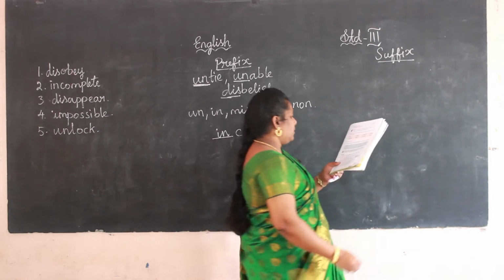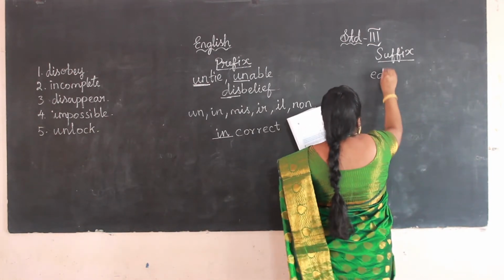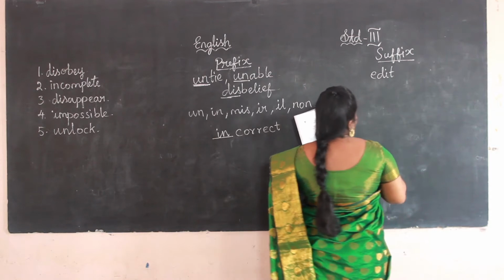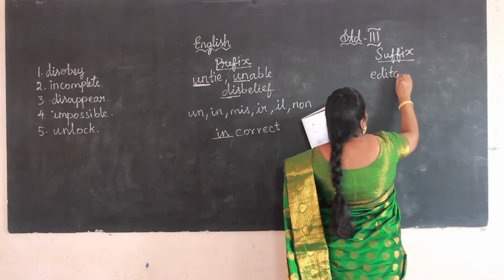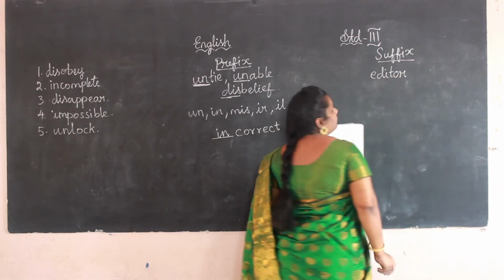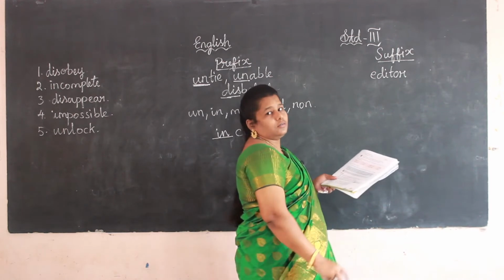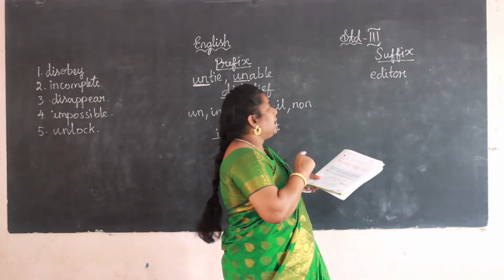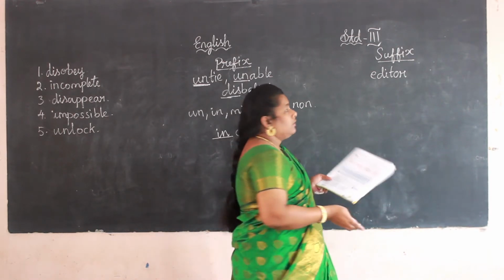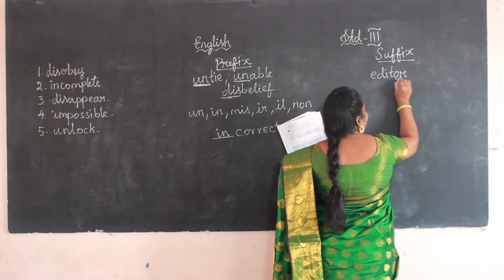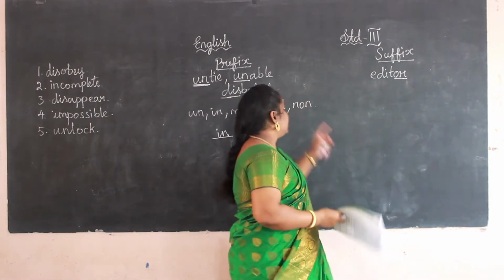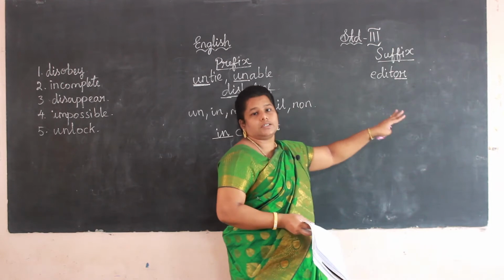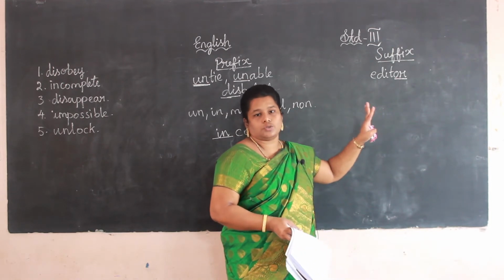For example, see here, edit. If I add "or," a group of letters, editor. Where have I added it? After the word. A prefix is before the word, a suffix is after the word. That is the difference between the two.